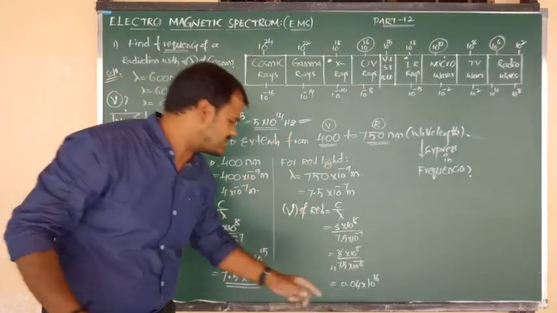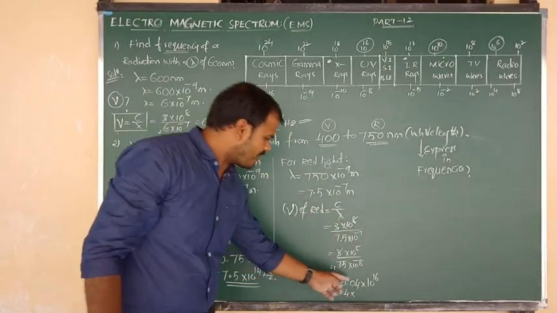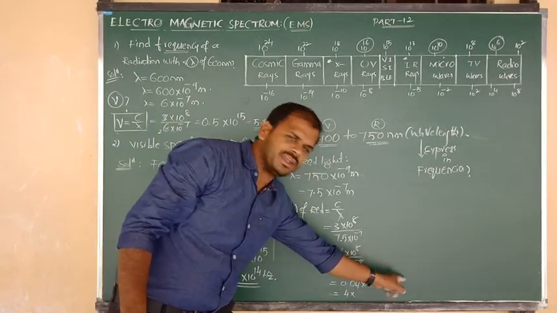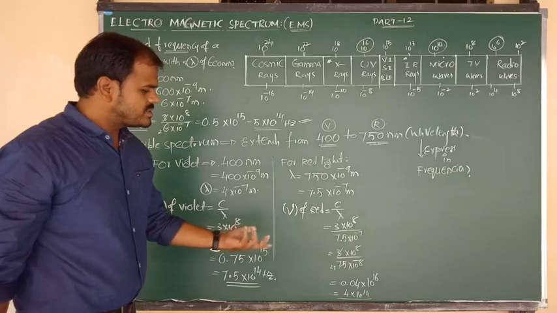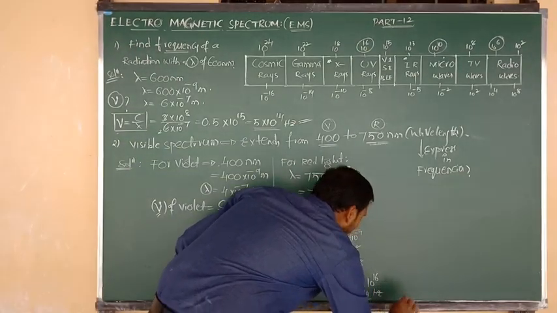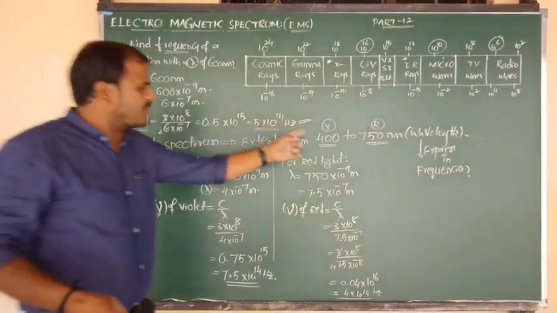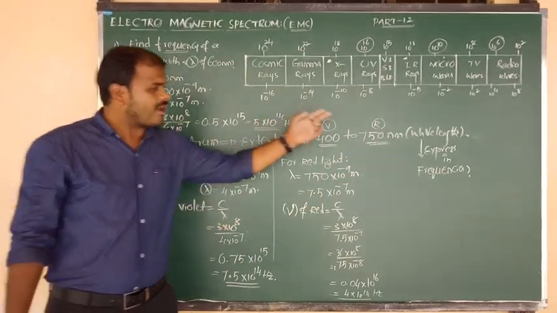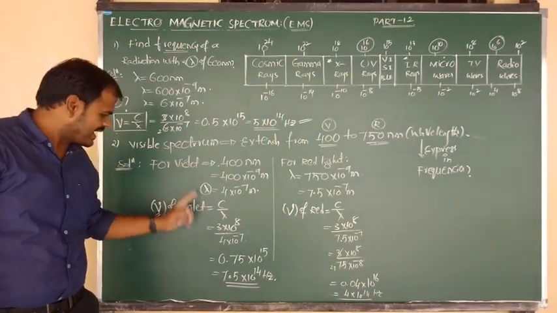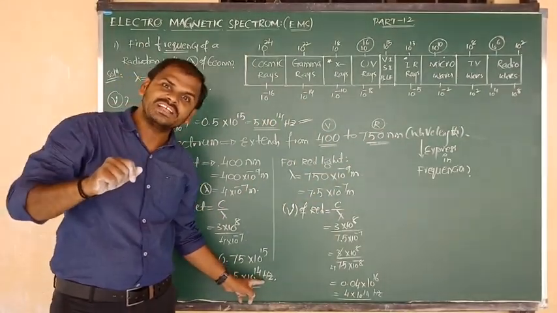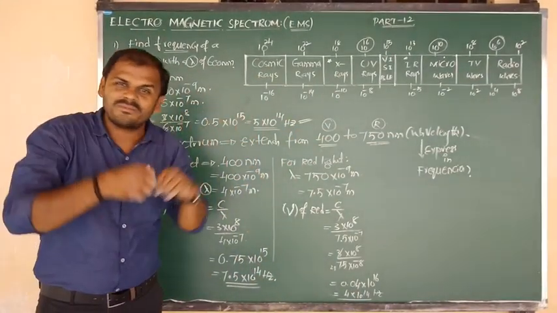Again shift 2 decimal points. After shifting 2 decimals, I write 4 into, and here we can add minus 2. 16 minus 2 means we can write 10 to the power of what, Nana? 14. So 4 into 10 to the power of 14 Hz. The same answer I have given in the visible spectrum. So what is the wavelength range? They have given 400 to 750 nm, and they are asking to express this wavelength in frequencies. So for the frequency range, violet contains 7.5 into 10 to the power of 14 Hz, and red light contains 4 into 10 to the power of 14. The same values I have given in the diagram also.